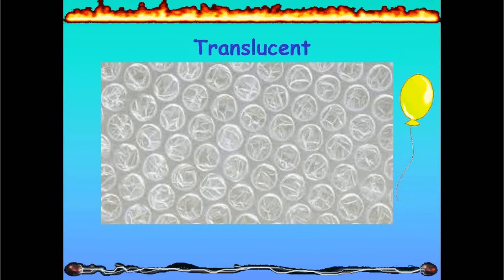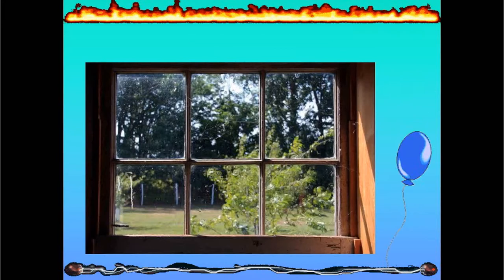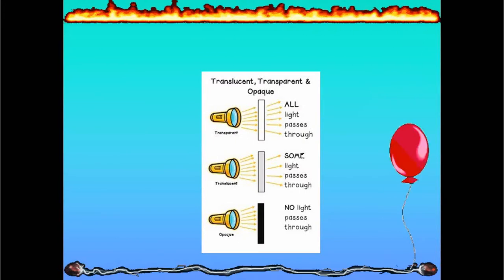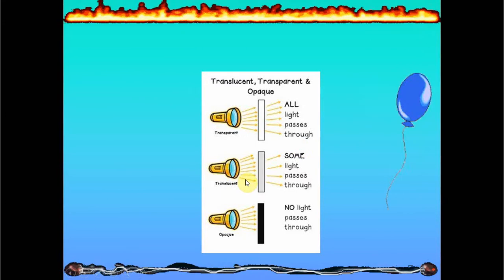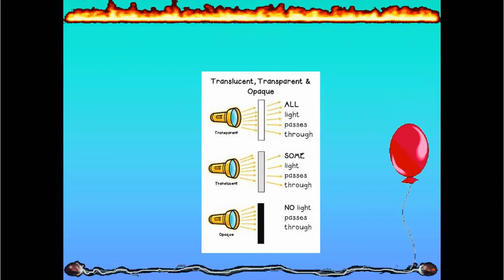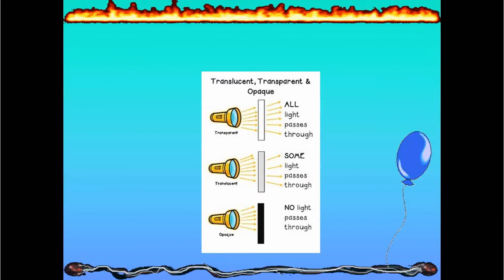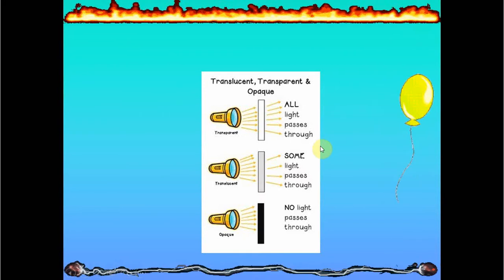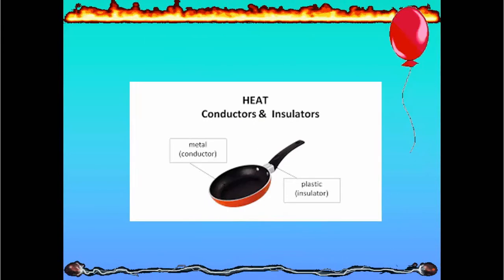This is an example of a translucent material, transparent. So, in the transparent material, all the light passes through it, or most of the light. In the translucent, only some light passes, and the part that passes also is scattered. The light that passes is scattered, while in the opaque material, no light passes through it, and that's why you cannot see what is behind.